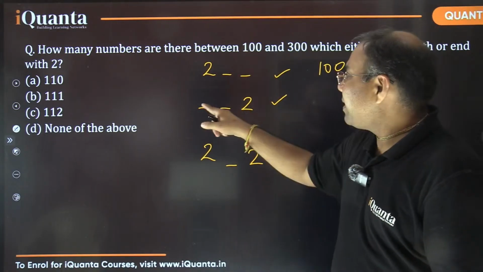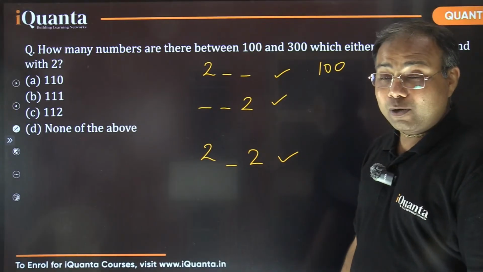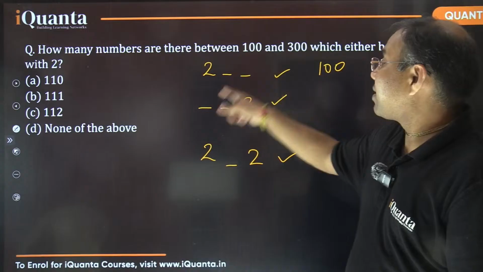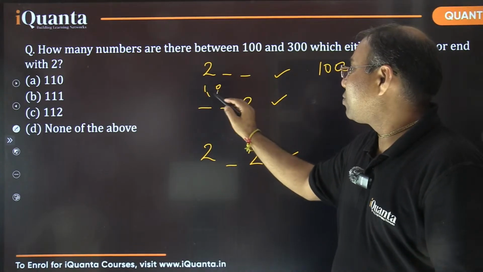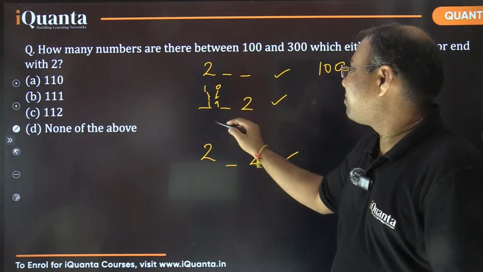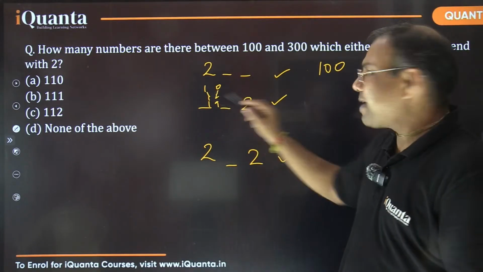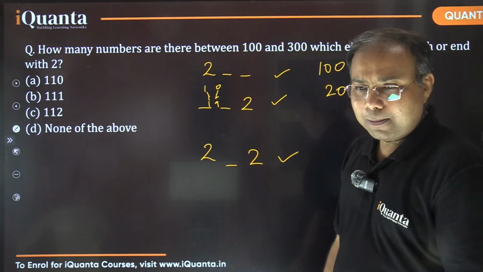Okay. How many numbers are there in this range which end in 2? If I take in the series of 100, I would be having 102, 112, 122 up to 192, 10 numbers. Then again in the series of 200s, again 10 more numbers. So 20 such numbers are there, right? 20. Yes or no? Yes.